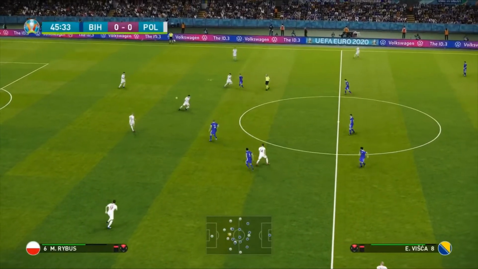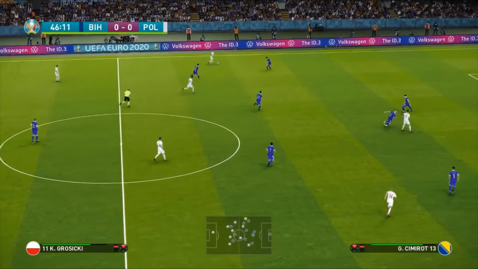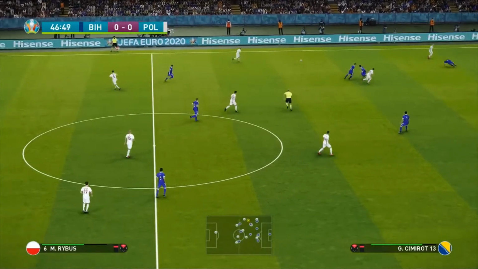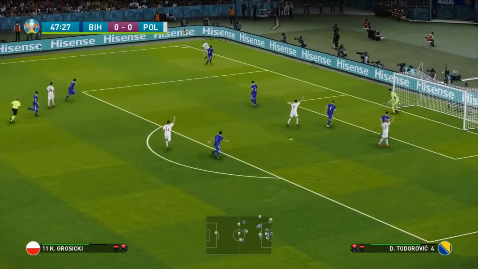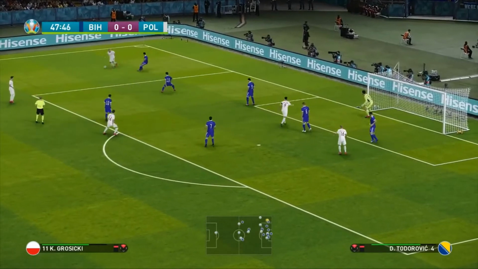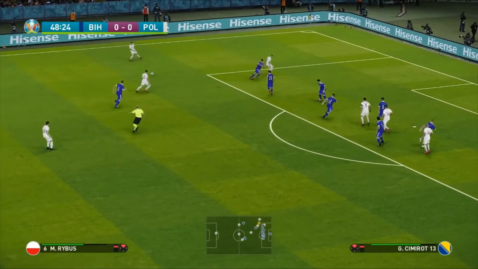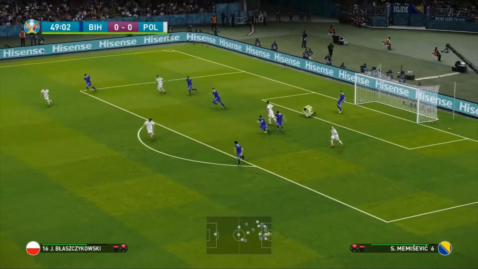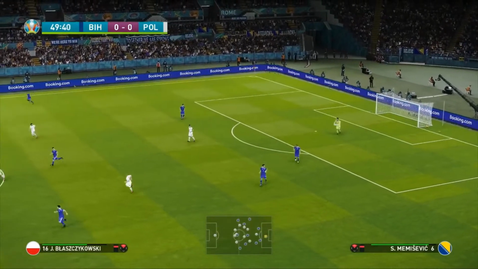So here we go. The second half begins, of course. We waited till quite late on in the previous game for a goal. Will we see a goal in this game? Let's find out. Kamil Grosicki bombing down the left-hand side. Lewandowski is calling for the ball. Holds it, waits for the opportunity to whip this one in. Now, Piotr Zielinski into Marcel Rebus, tries to hit it low, but unfortunately, Lewandowski can't get the opportunity on goal.